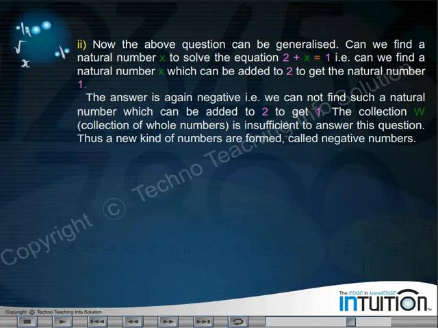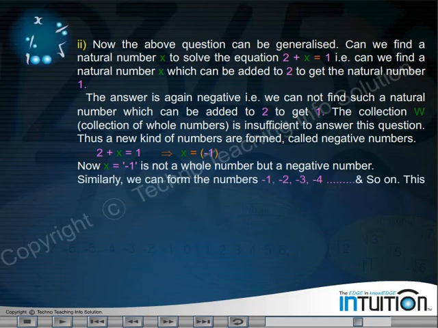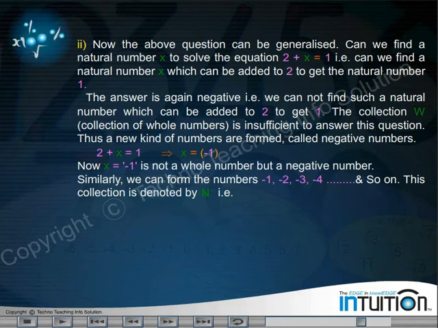Thus, a new kind of numbers was formed, called negative numbers. 2 plus x is equal to 1. This implies x is equal to minus 1. Now x is equal to minus 1 is not a whole number, but a negative number. Similarly, we can form the numbers minus 1, minus 2, minus 3, minus 4, and so on. This collection is denoted by N minus. That is, N minus is equal to minus 1, minus 2, minus 3, minus 4, and so on.